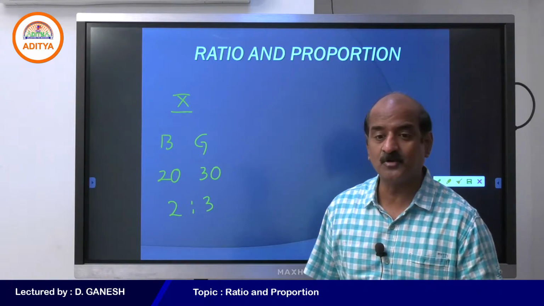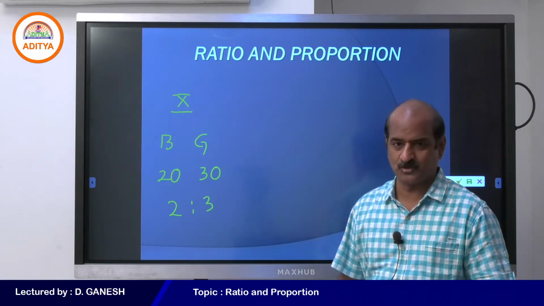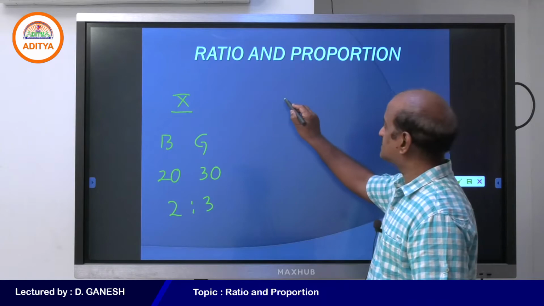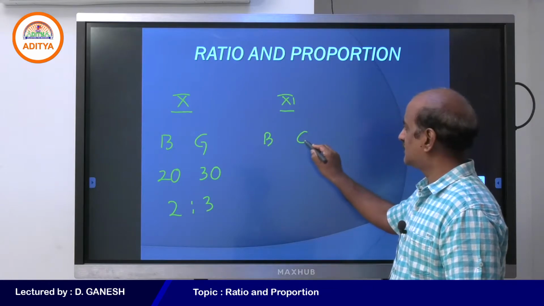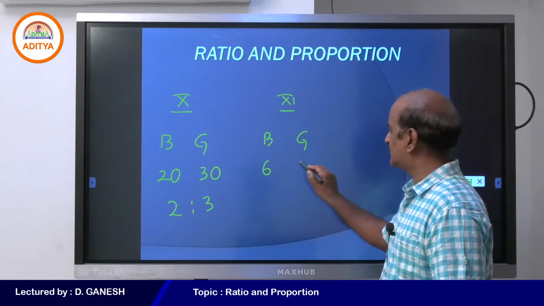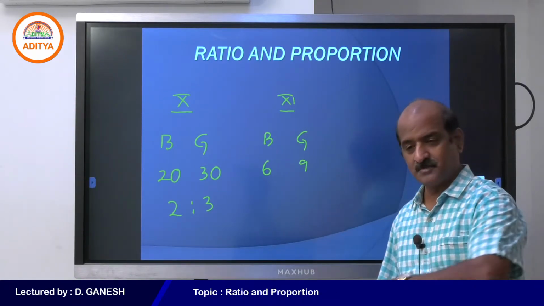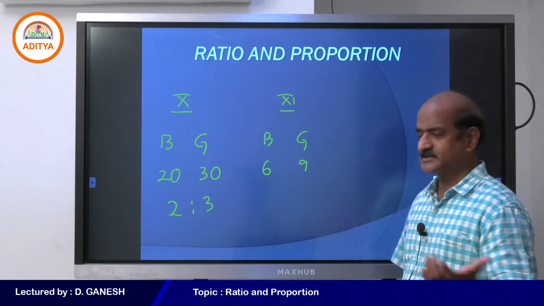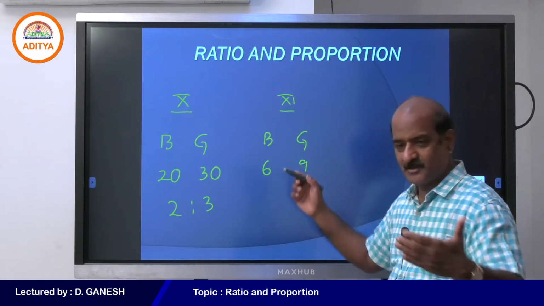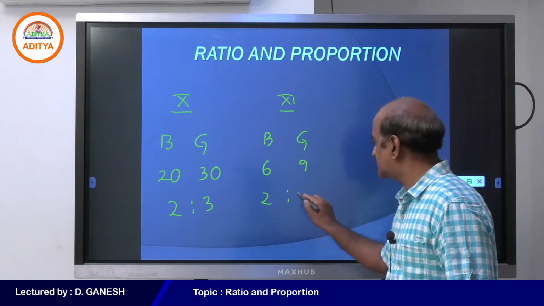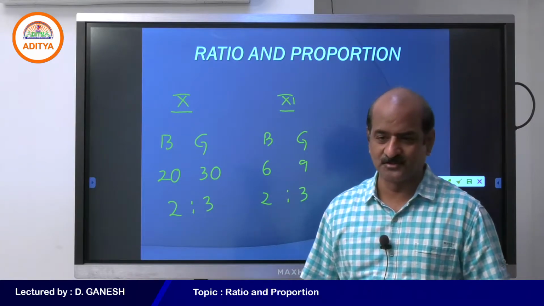The ratio is all about reducing the given numbers to the lowest form. And by this we can understand the ratio between boys and girls. Okay. Now when it comes to 11th standard, let me suppose that there are only 6 boys and now 9 girls. When they jump from 10th to 11th standard, we could see that only 6 boys are left and now we see only 9 girls. If we reduce 6 and 9, again it comes to the ratio 2:3.